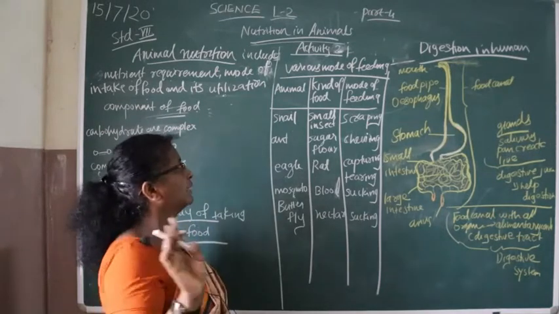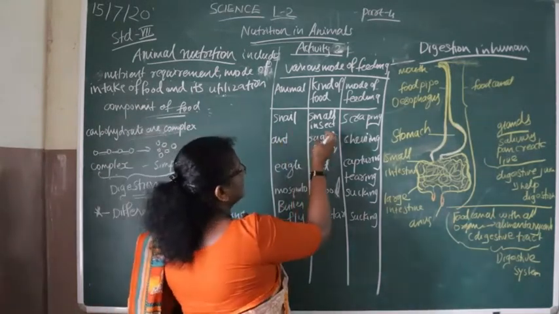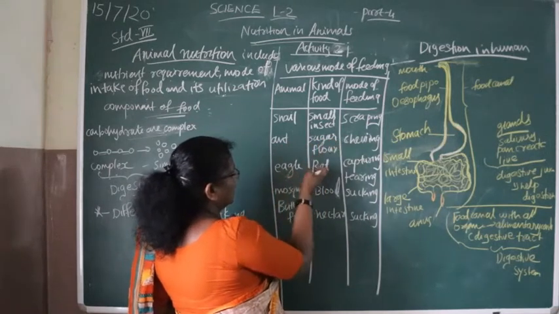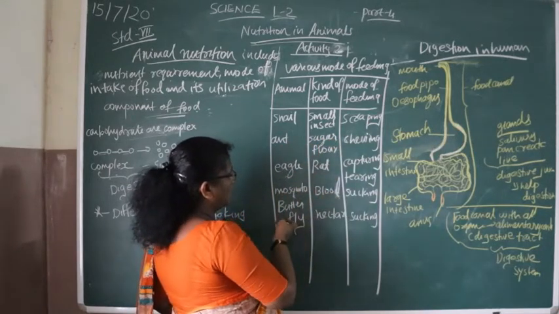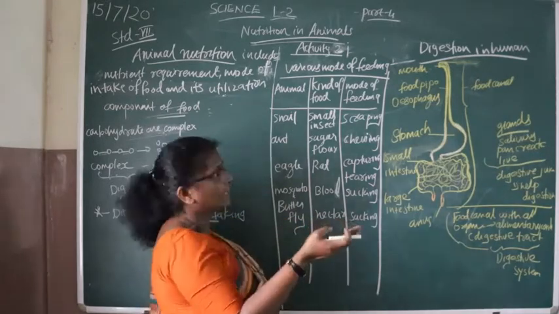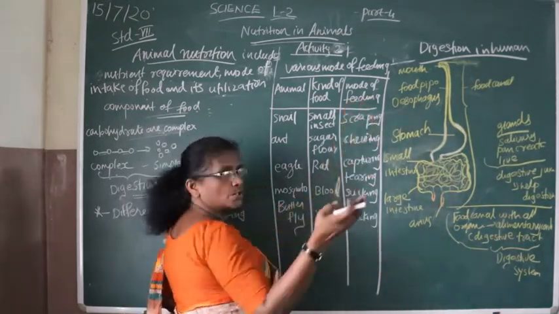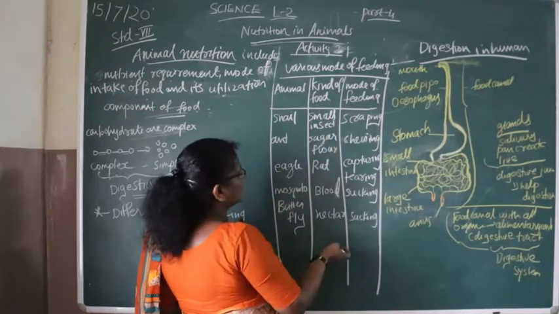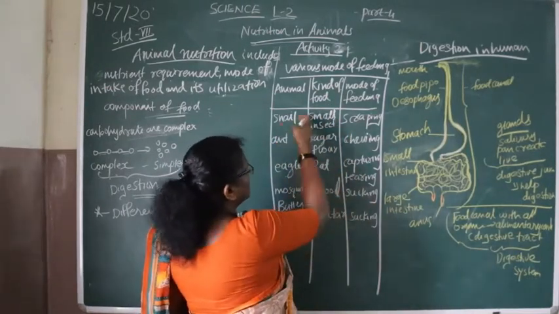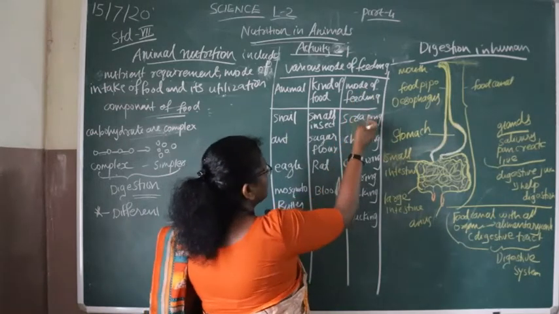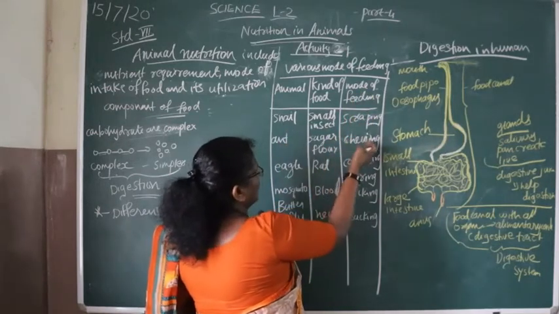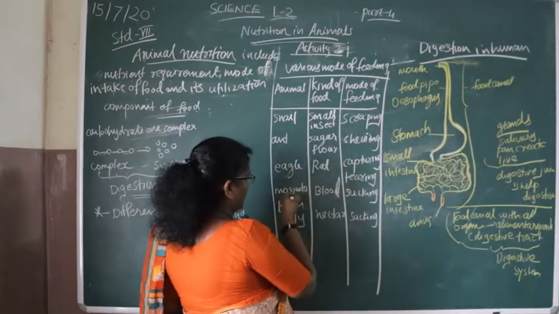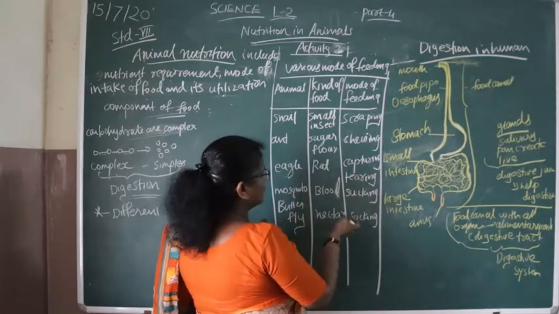The snail eats small insects, sugar or flour, the eagle eats rats, the mosquito feeds on blood, and the butterfly on nectar. The snail's mode of feeding is scraping, for chewing it is different, the eagle captures and tears, the mosquito sucks, and the butterfly also sucks.